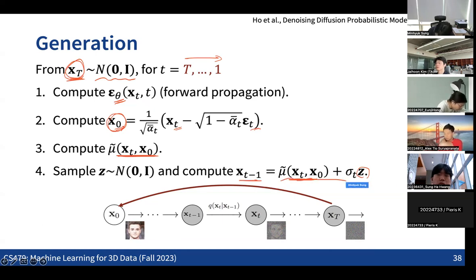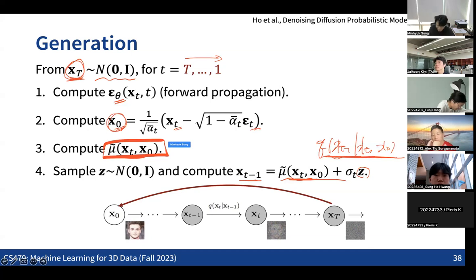So this comes from the distribution of xt minus 1 given xt and x0, right? From this distribution, we compute the mean from the neural net prediction, and then sample the unit Gaussian noise, so that having a sample from this distribution, we get the xt minus 1. And then we can repeat this process, right? Is this clear?